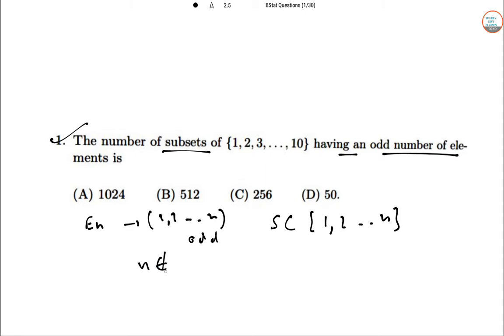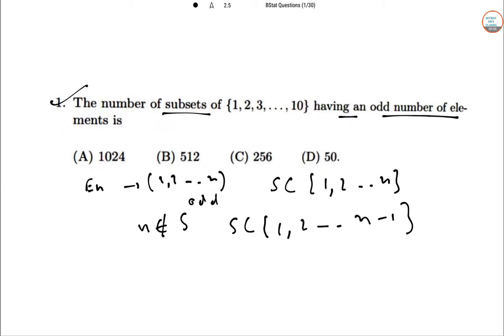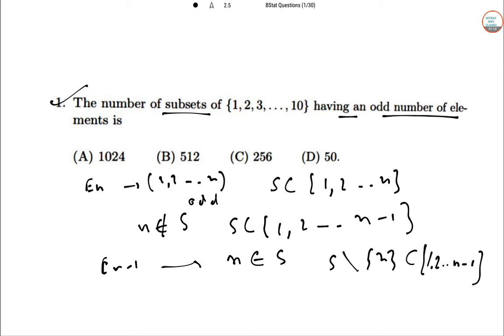Now let S be such a subset. If n does not belong to S, then S is a subset of 1 to n minus 1 with an odd number of elements, so there are E_(n-1) such subsets. If n belongs to S, then S without n, a subset of 1, 2, ..., n minus 1, has an even number of elements.